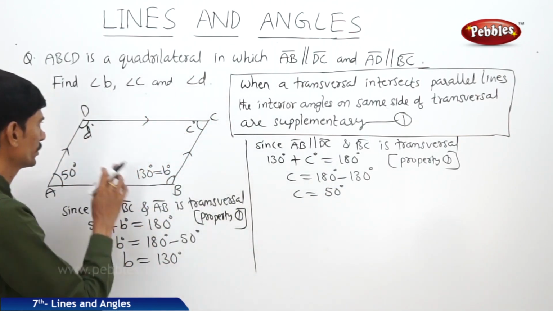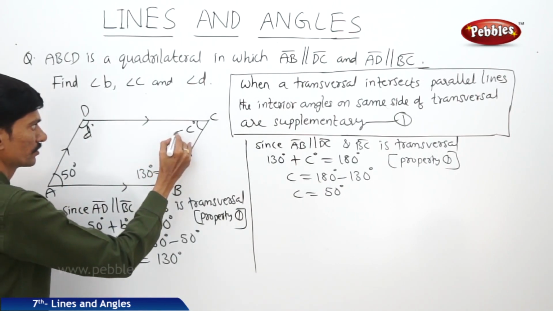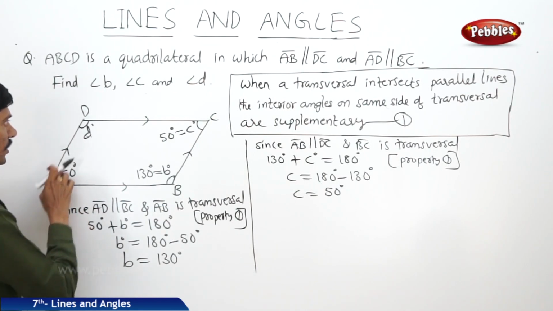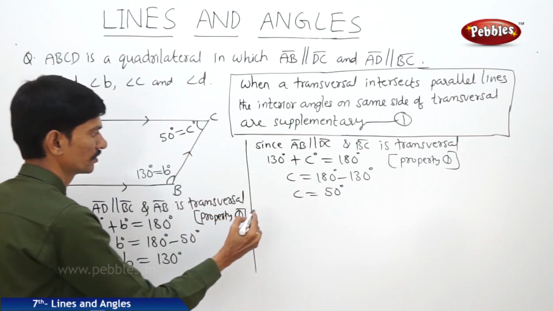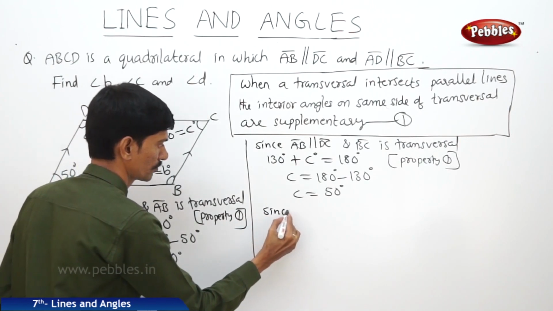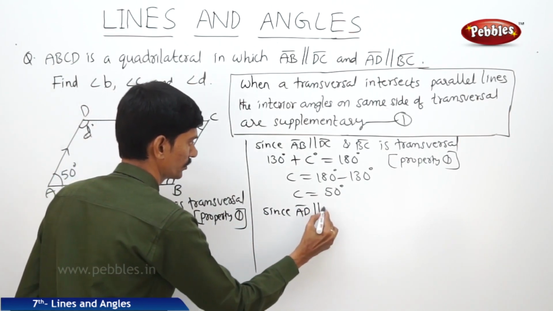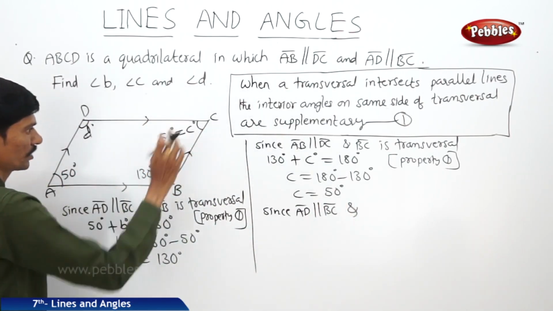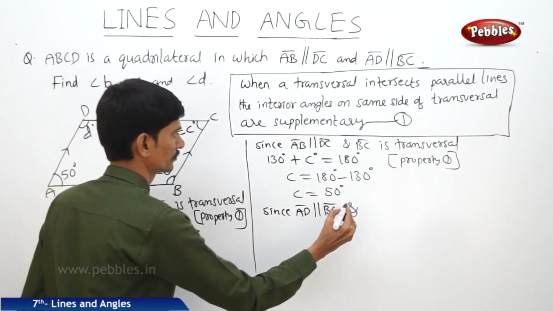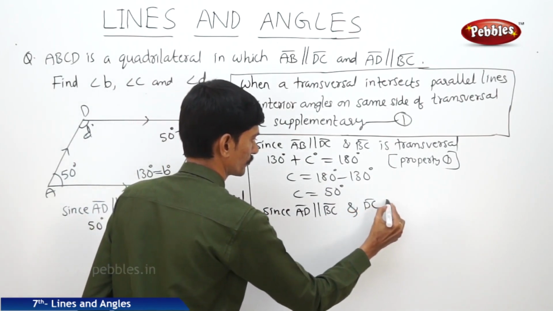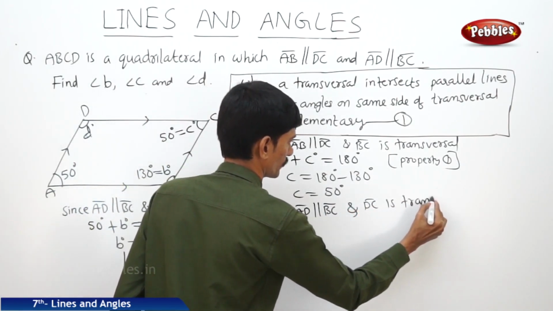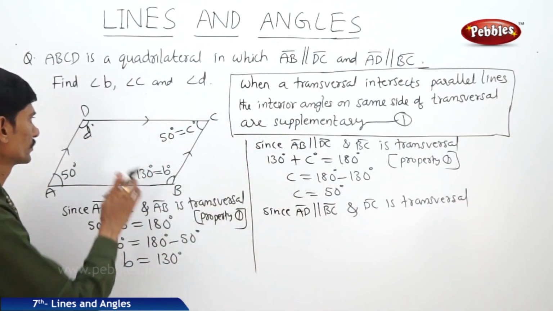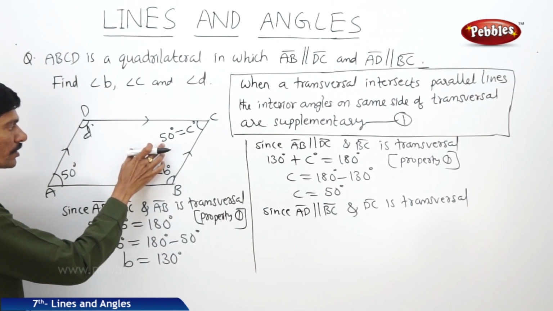Now we will find the measure of angle D. Here C is 50 degrees. Again AD is parallel to BC, and DC is the transversal, so the sum of these two angles is 180 degrees.